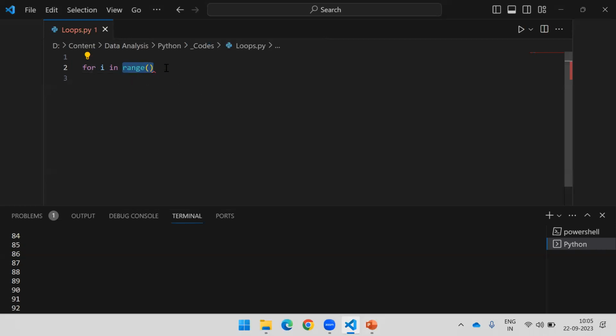So if you want to deal with the number, Python has something called a range function. This is a sequence type function. Here, the first parameter you are going to say is the starting number. Then you can say when this should stop, so 5 I will say, and what will be the step. If you do not write anything for the step, it will consider the step as 1. Step means what will be the next number.